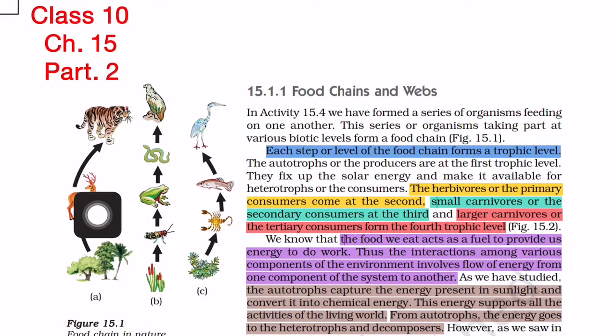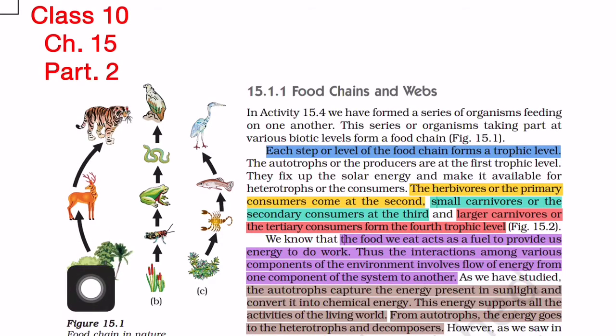So you can see here in this figure, one example is given. This is the forest ecosystem where this level is called plants, or the small herbs, bushes, etc. And these plants are eaten by these animals, and this is called consumer, and plants are called producer. And these animals again are eaten by these animals. So this is called secondary consumer. In this way, this makes a system, and this is called forest ecosystem.